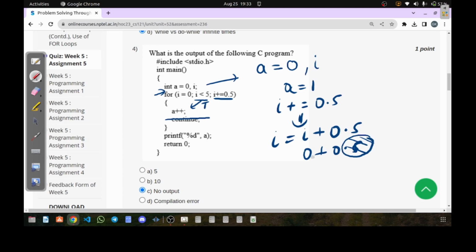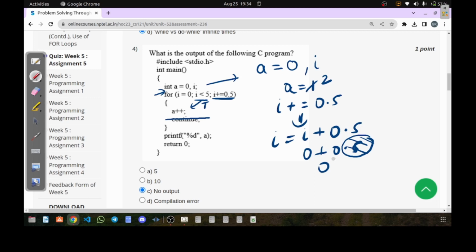So 0 plus 0, the answer is going to be 0, and therefore the condition which we are going to check again will be 0 less than 5. Now 0 less than 5, again the condition is going to be true. The value of a is again going to be incremented to 2, and again when we are coming here and we are trying to update the value of I, if you look carefully, again we are stuck in the same